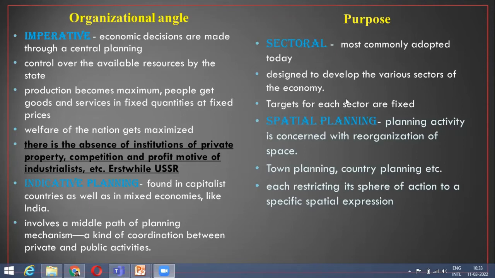So for this sectoral planning, what happens? The targets for each sector are fixed, and according to whatever targets have been fixed, the plans are formulated. Next is spatial planning.